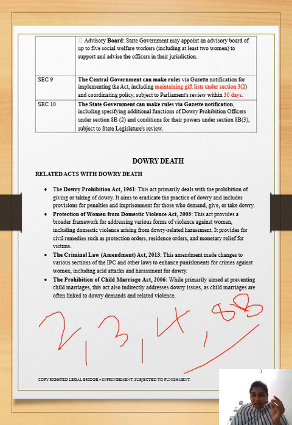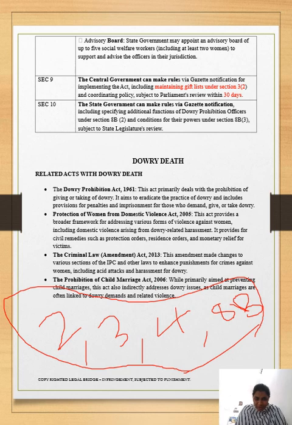For the UPSC mains you can take it into account, and also for competitive exams, for the OMR, like choose the correct answer, they may ask this question. So you have to remember this: 2, 3, 4, 8B. These are very important sections. Other sections you can go through.